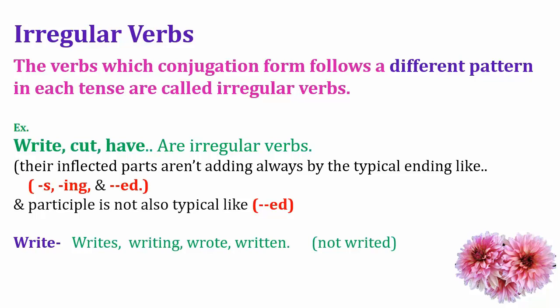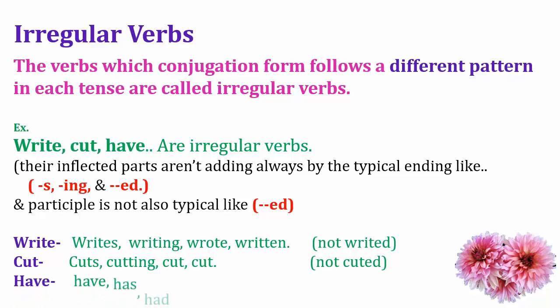Means here we are just seeing the different pattern. Same, cut, cuts, cutting, cut, not cutted. Have, has, had, not haved. Yes, so these are the irregular verbs.